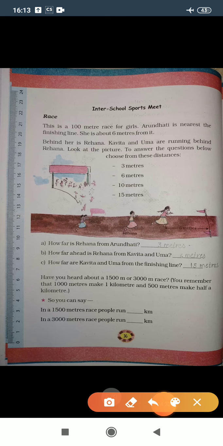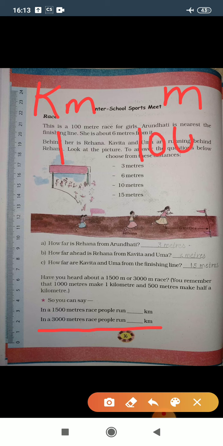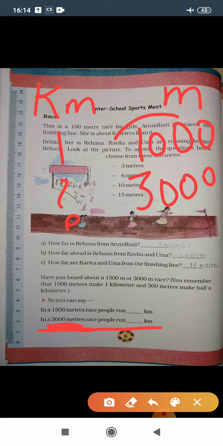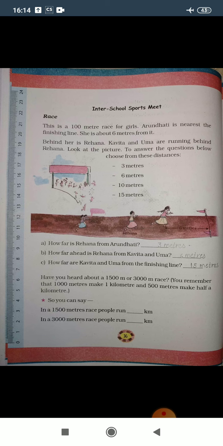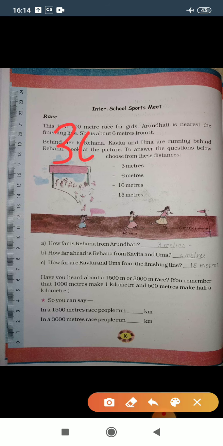Let's see the next question. In a 3000 meters race, people run dash kilometer. Again kilometer and meter. 1 kilometer equals 1000 meter. In the question 3000 meter is already given. So we need to find out the kilometer of that 3000 meters. So again we'll divide 3000 by 1000.